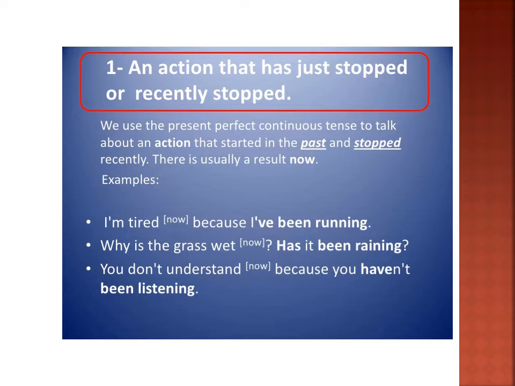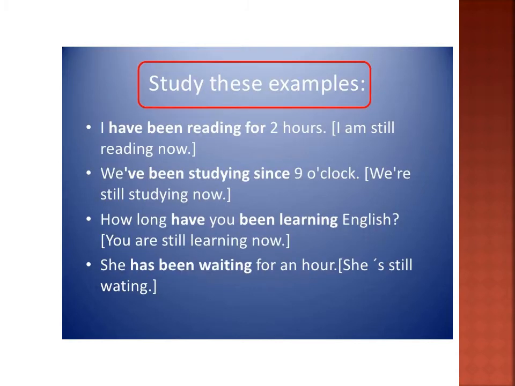Why is the grass wet? Has it been raining? You don't understand because you haven't been listening. Now, study these examples. I have been reading for 2 hours. I am still reading now. We have been studying since 9 o'clock. That means we are still studying now. How long have you been learning English? That means you are still learning now. She has been waiting for an hour. That means she is still waiting there.